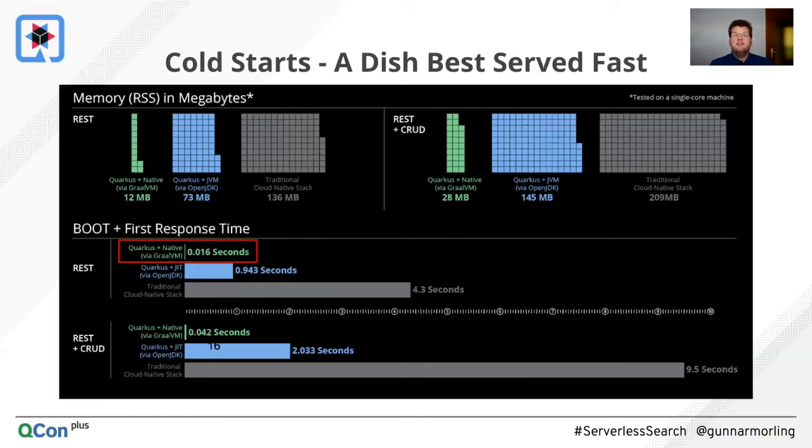But really, if you want to go to the next level and have a startup in terms of milliseconds, then you would look at native binaries via GraalVM, and Quarkus makes it very easy for you to do this. And then you're looking at startup times in the range of milliseconds. So let's say on my local laptop, this search would give me a time to first response, so the time between startup and first result, of below 50 milliseconds. So that's definitely very, very acceptable.